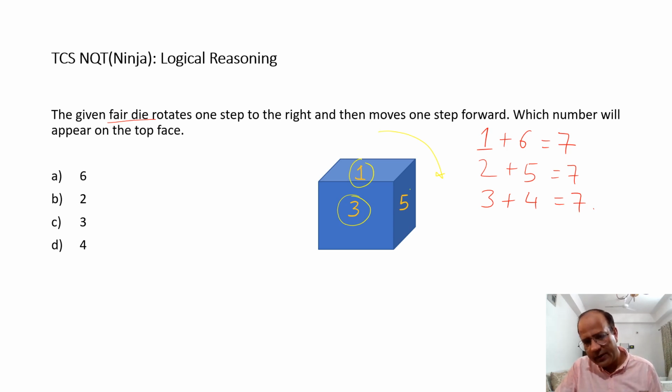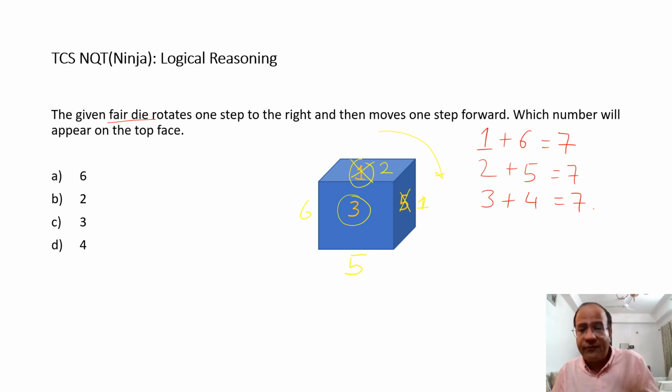So now it is going to be replaced by 1. And over here, we know the opposite of 1 is going to be 6, because it's a fair die. And what will happen to this 5? The 5 is going to go towards the bottom. And when it goes towards the bottom, what will come up on the top face? It has to be a 2.